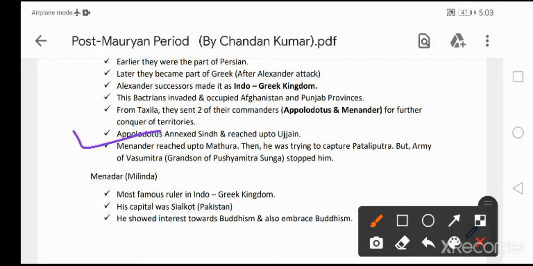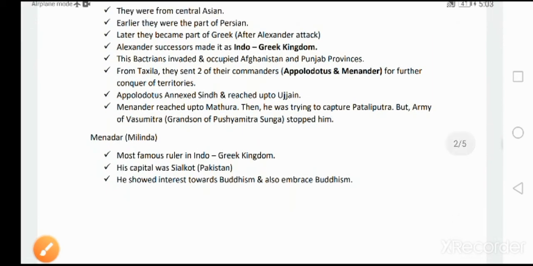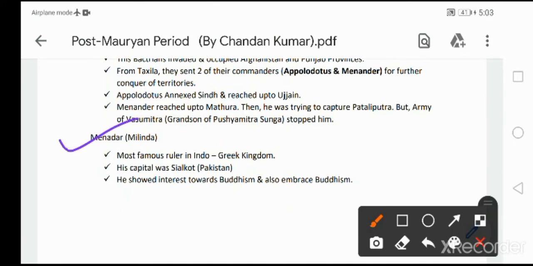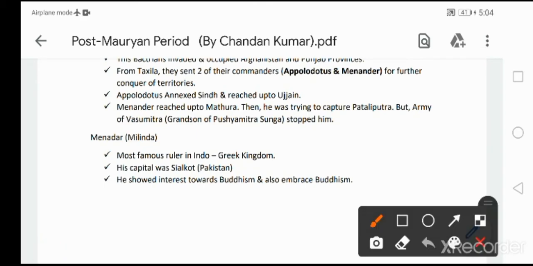At that time, the ruler of the Sunga Dynasty, Vasumitra, sent his army to stop him. Then let's quickly know about Menander in a broader manner. Menander is also called King Milinda. Very very important. Please remember, King Milinda means his name is also given as Menander and Milinda. This King Milinda was the famous ruler in the Indo-Greek kingdom.